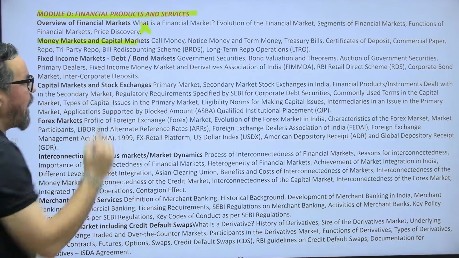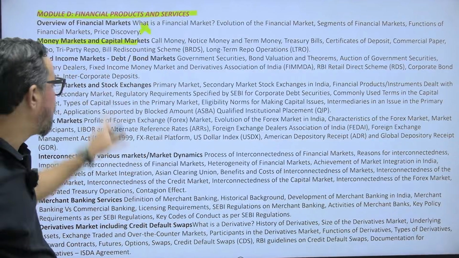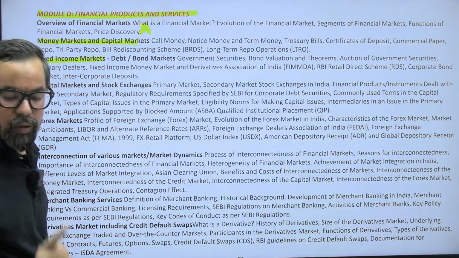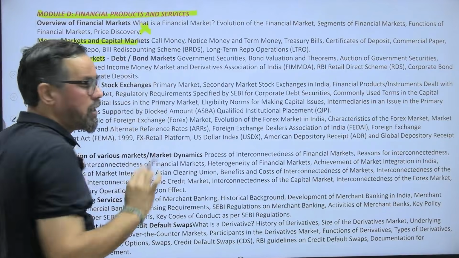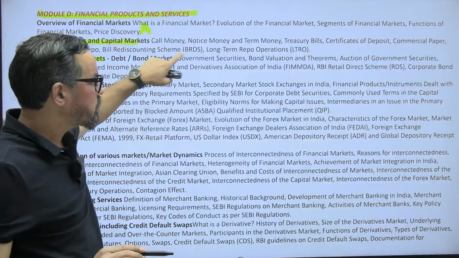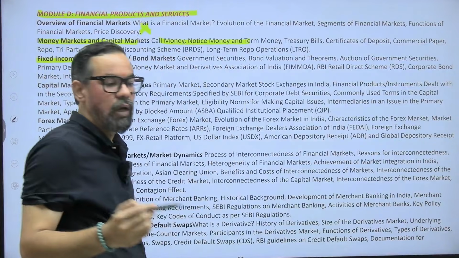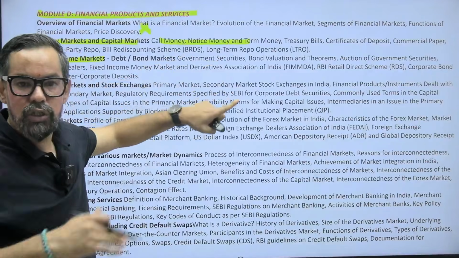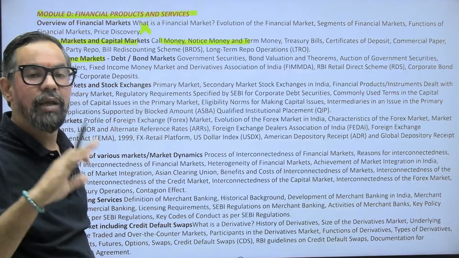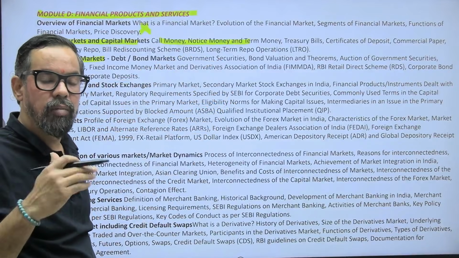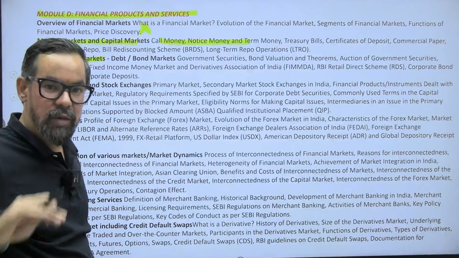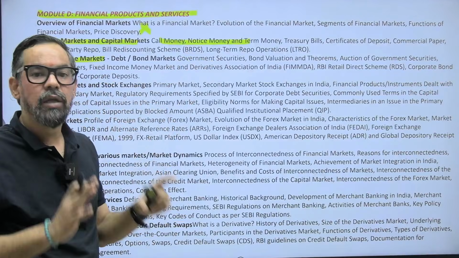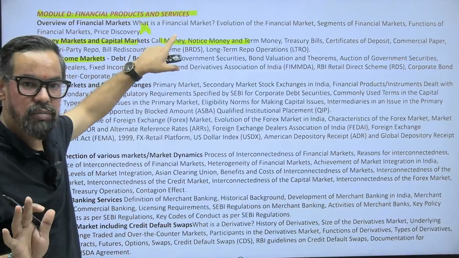Money market and capital market. So money market instruments, capital market instruments. Fixed income securities, bonds and their valuation theorem is a very important part of this. So from the money market, all the instruments like call, notice and term money, the prudential guidelines, how much banks can borrow under these, and the features of other instruments like commercial paper, the rating requirements, for more than 1000 crores, two ratings, whichever is lower, those kinds of things generally get asked. Capital market, again 3 to 4 marks from this, again a 5 to 6 marks question will be there.